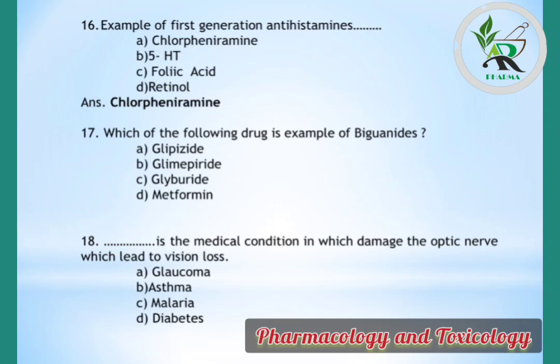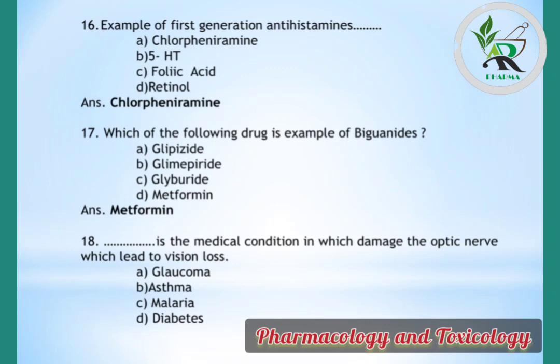Question number 17. Which of the following drug is example of biguanides? Options are glipizide, glimepiride, glyburide and metformin. Correct answer is metformin. Other three are the sulfonylureas, which are antihyperglycemic agents.